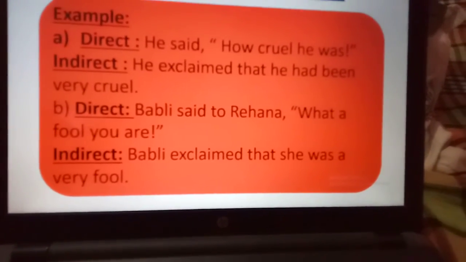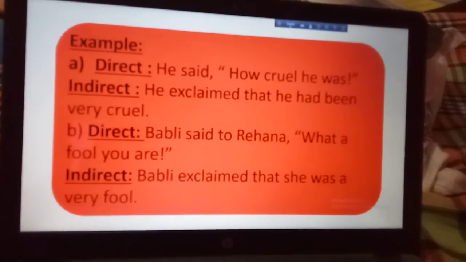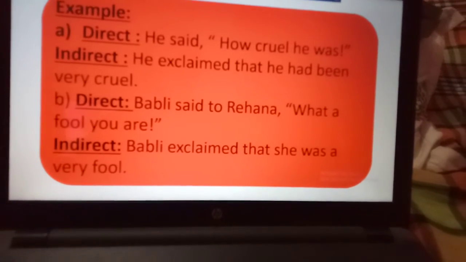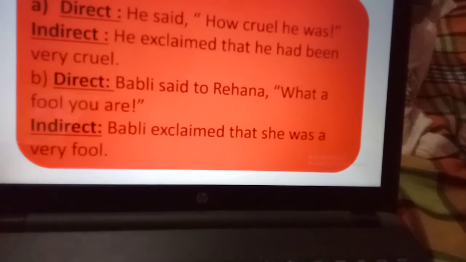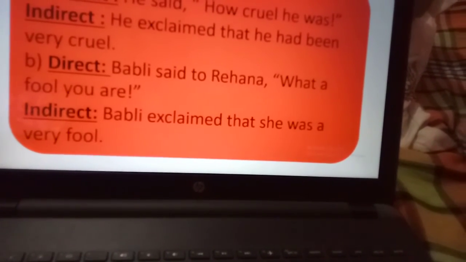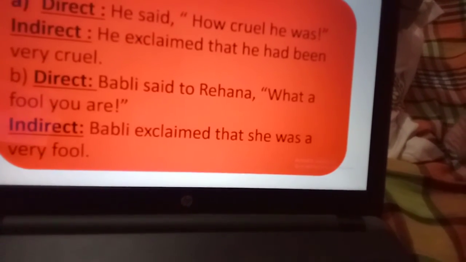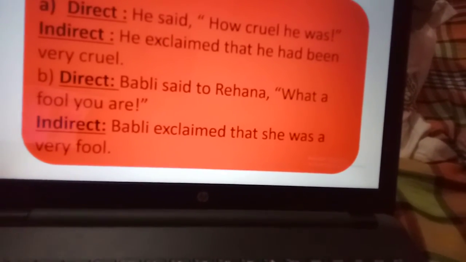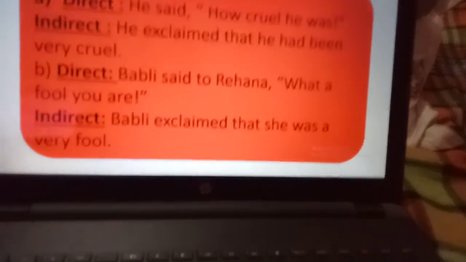Next one, you follow. Babli said to Rehana, "What a fool you are." Babli exclaimed that she was a very fool. She was a very fool. In the place of what I have written here very, but there is a, so before very I have written here a.